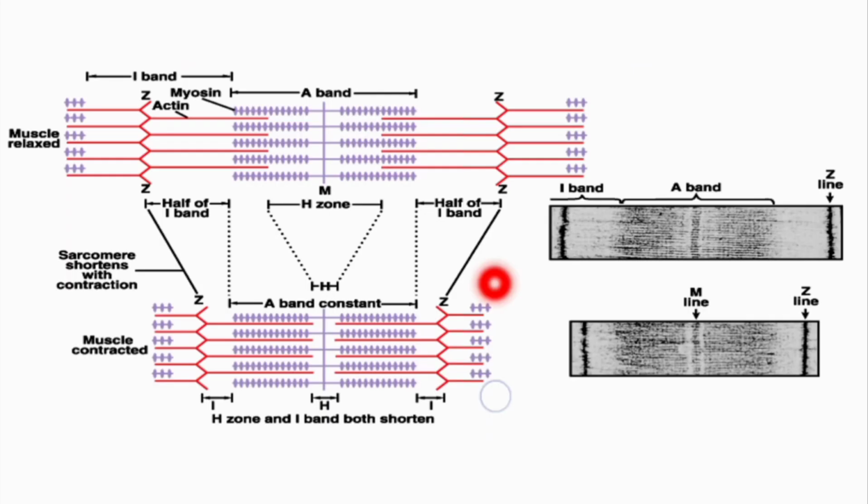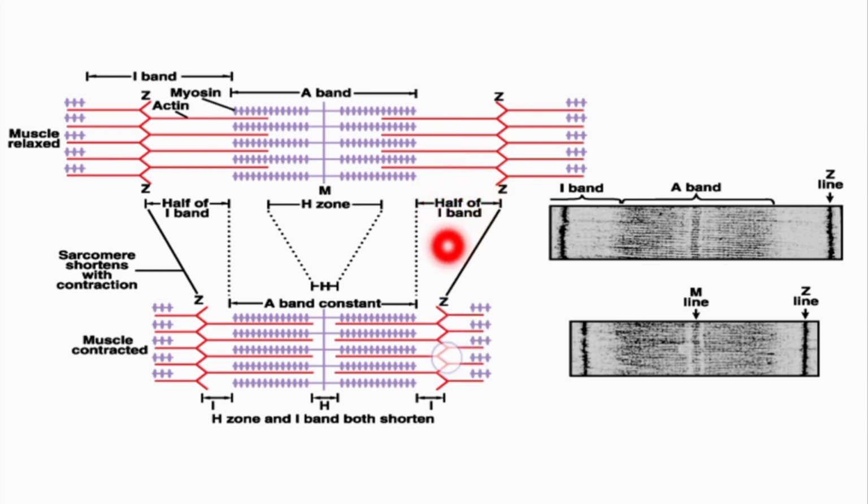Then this is another very good figure which shows us the relaxed and contracted form of the sarcomere. This is the relaxed form of the sarcomere and this is the contracted form. Now, please concentrate and you will find that in the contracted state this I band has shortened. This was the I band from the Z line to here.